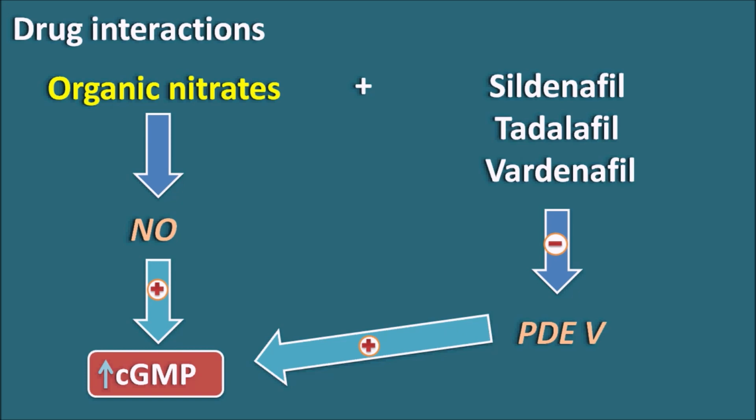When this enzyme is inhibited, cyclic GMP levels are suddenly increased in the vascular smooth muscle. In this way, drugs like sildenafil, tadalafil and vardenafil can potentiate the effects of the organic nitrates by increasing the cyclic GMP levels, which may produce a sudden severe hypotension.